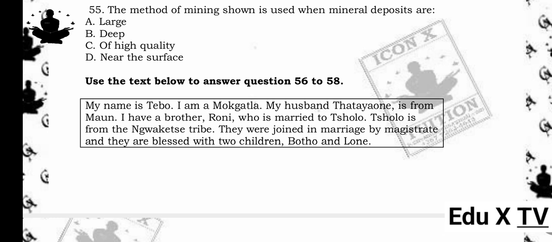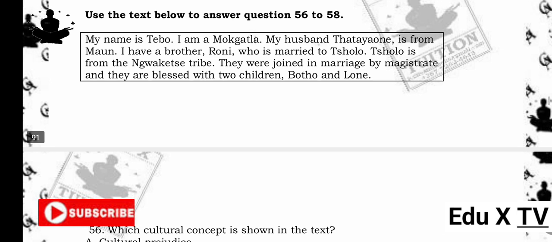55. The method of mining shown is used when mineral deposits are A. Large. B. Deep. C. Of high quality. D. Near the surface. The answer is B. Deep. Reason being, shaft mining is used when mineral deposits are deep below the surface and cannot be accessed by surface mining methods.